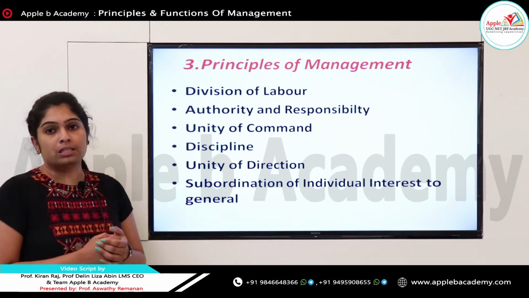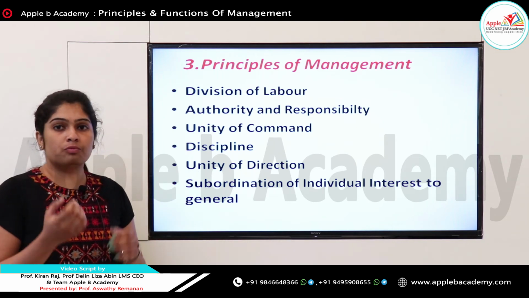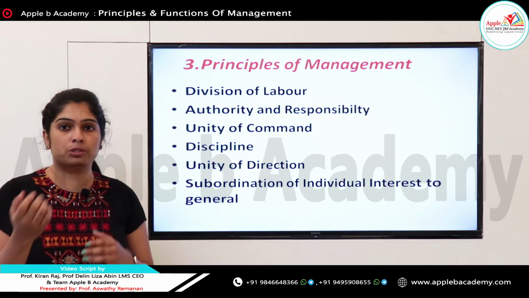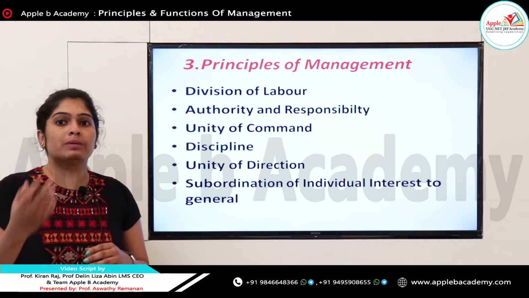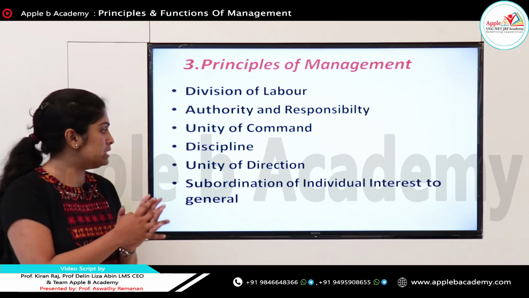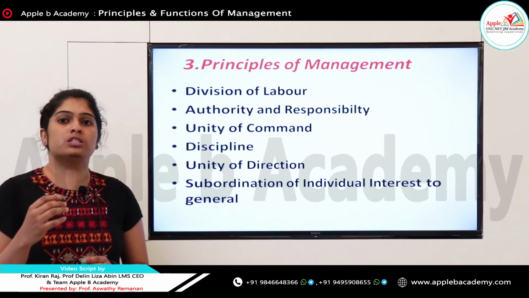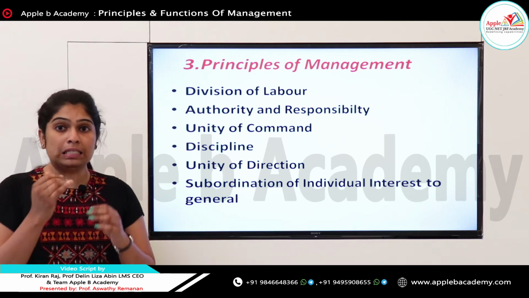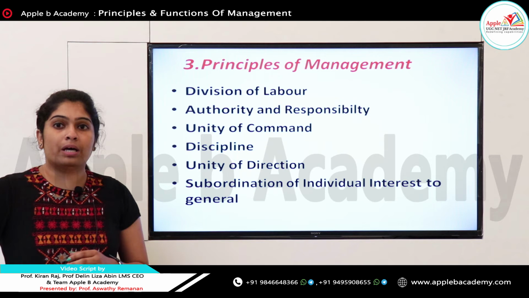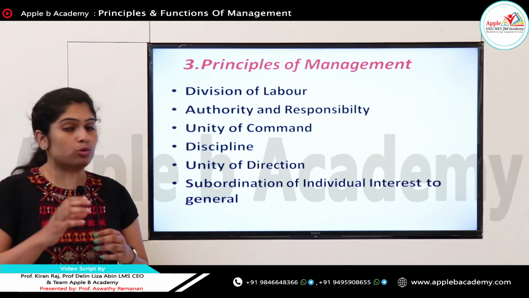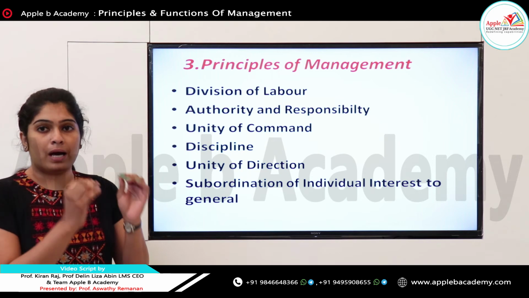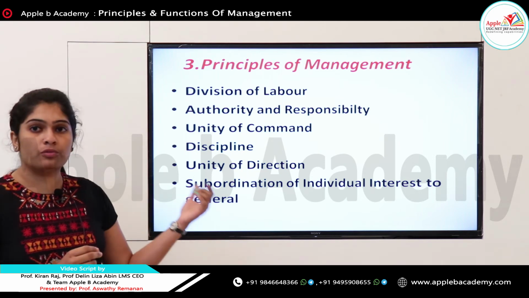So, next, discipline. Discipline means in an organization we should be in a disciplined manner. There are clear and fair agreements between employer and employee, so that someone will be there to obey someone's rule. So, that's discipline. Next, unity of direction. In an organization, we have the vision and mission. Each and every employee in an organization should be clearly directed to that path of vision and mission, so that we will make a success in the organization. So, we should have a clear path for the direction. So, that is unity of direction.